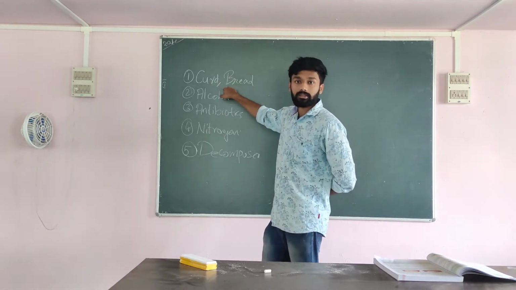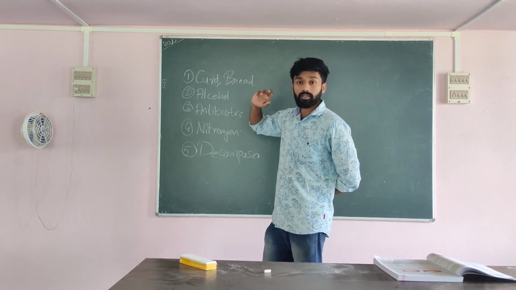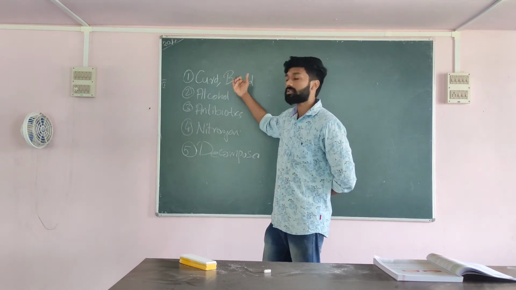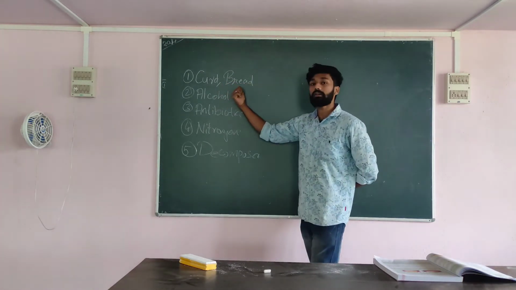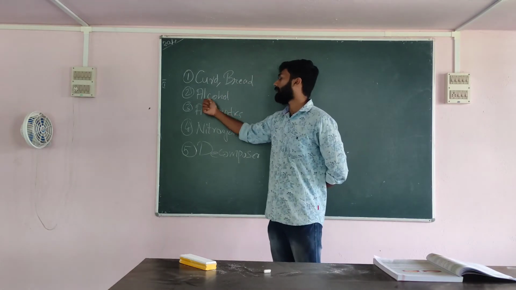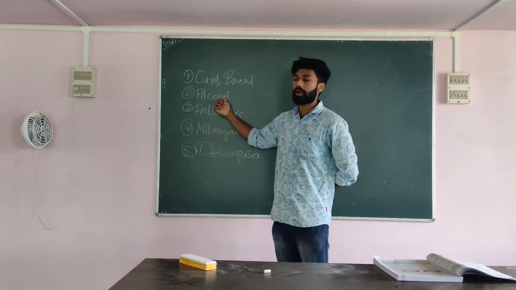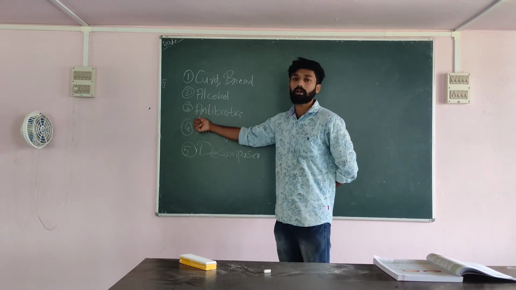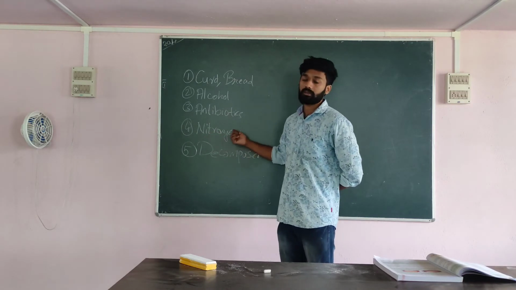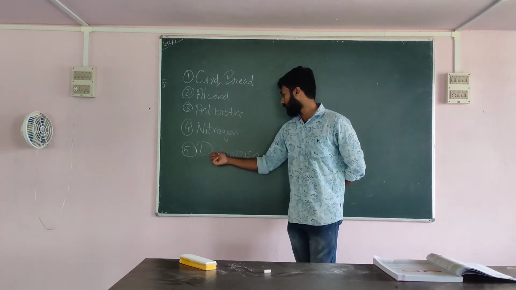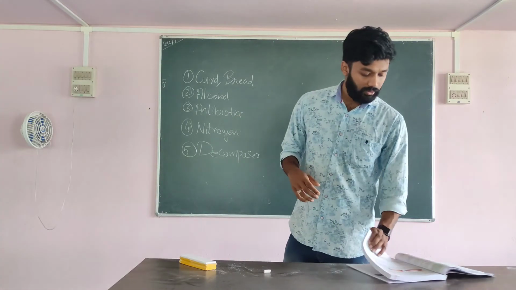Similarly, yeast will produce carbon dioxide which helps in bread formation. Then alcohol is formed with the help of fermentation, that is, sugar is converted to alcohol. Then antibiotics are formed from bacteria. Then nitrogen fixing bacteria are present in the roots. Then decomposing bacteria play a major role in our environment.